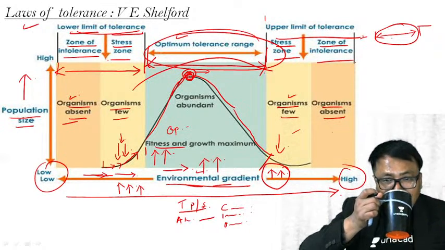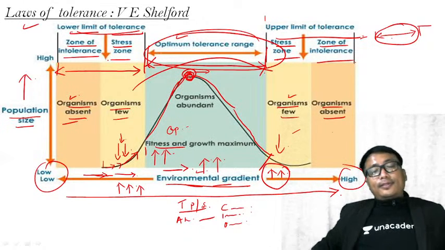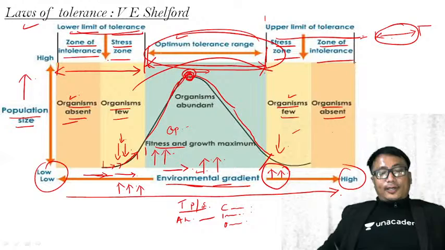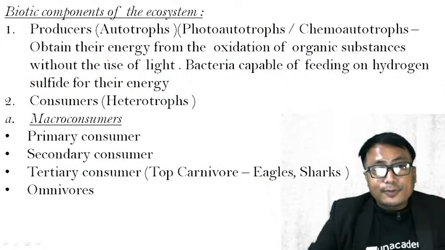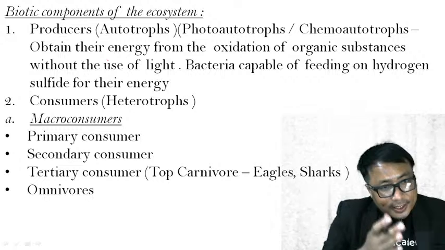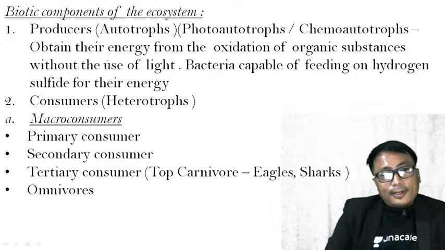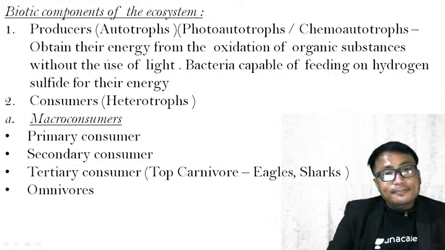Clear? We have seen two important laws, that is the law of limiting factor, and the second one is the law of tolerance. Is it clear? Let us quickly go ahead. We have finished the abiotic component. Let us go to the biotic component. Biotic component of the ecosystem.